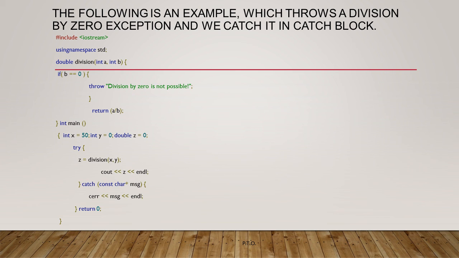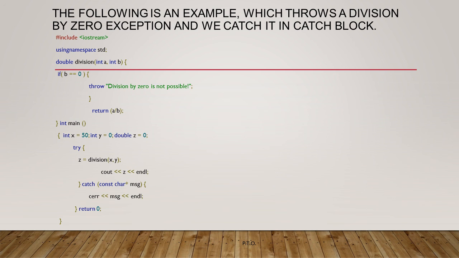In the division method, the condition is checked. If b is equal to 0, then we throw the exception "division by 0 is not possible". Otherwise return a divided by b. In our program the value of y is 0, so obviously the value of b is 0. Therefore our condition is true. Then the exception "division by 0 is not possible" is thrown. Then we jump to the catch block directly and print the message division by 0 is not possible.